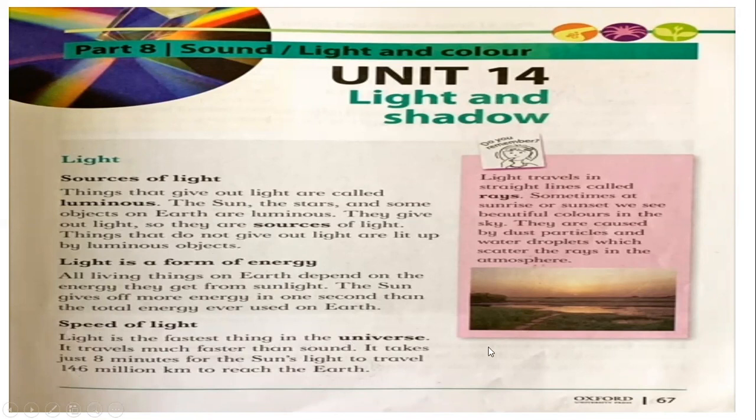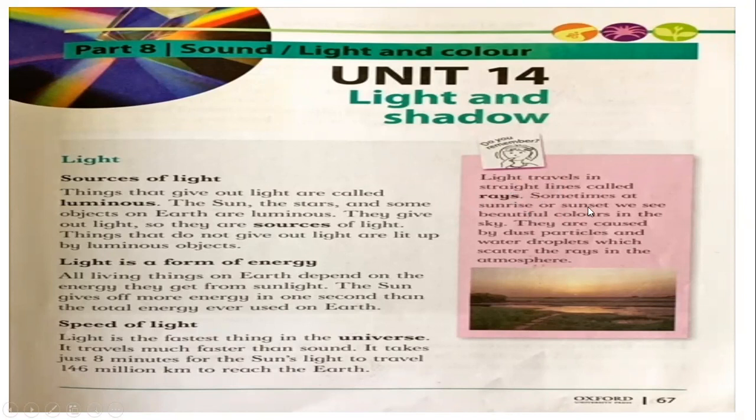Always remember. Then you know the example of thunder and lightning. First you see the lightning, then after a few seconds, maybe 30 seconds or maybe after 1 minute, you can hear the thunder. And we have studied that light travels in straight lines called rays.